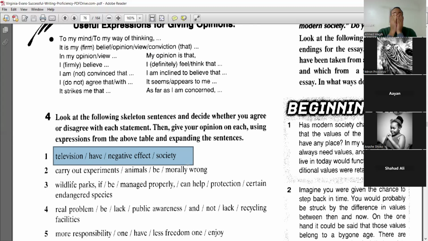Okay, I perceived some answers. Very good. Fatma Hani said, I firmly believe that television has a negative effect on society. Fatma, you can say for many reasons. So now you form the opinion and the thesis statement. I know now that in the main body paragraphs, you're going to mention the reasons for this opinion, which is that television has a negative effect on society. Another student, Shahid, said, as far as I'm concerned, television does have a negative effect on society for many reasons. Okay, very good.